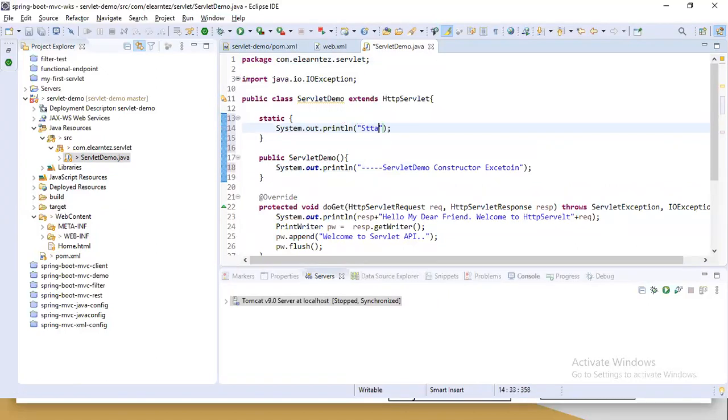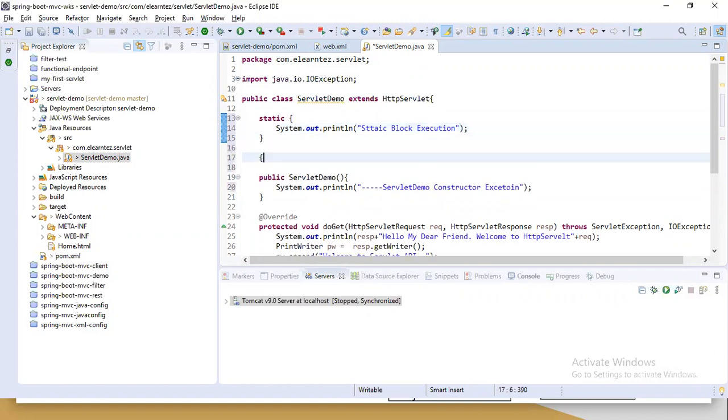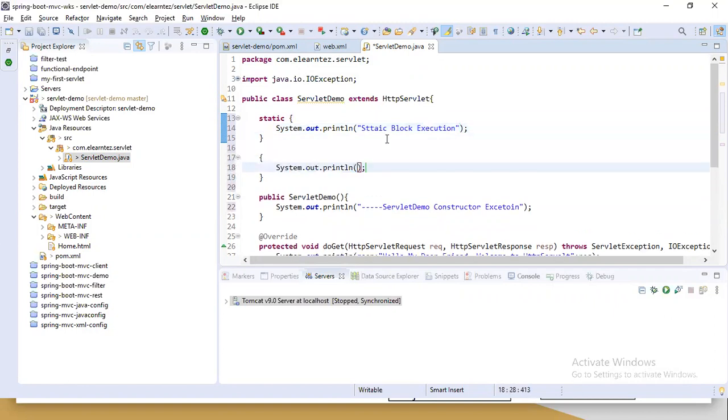Okay. Static block execution. And this is going to be instance block execution.